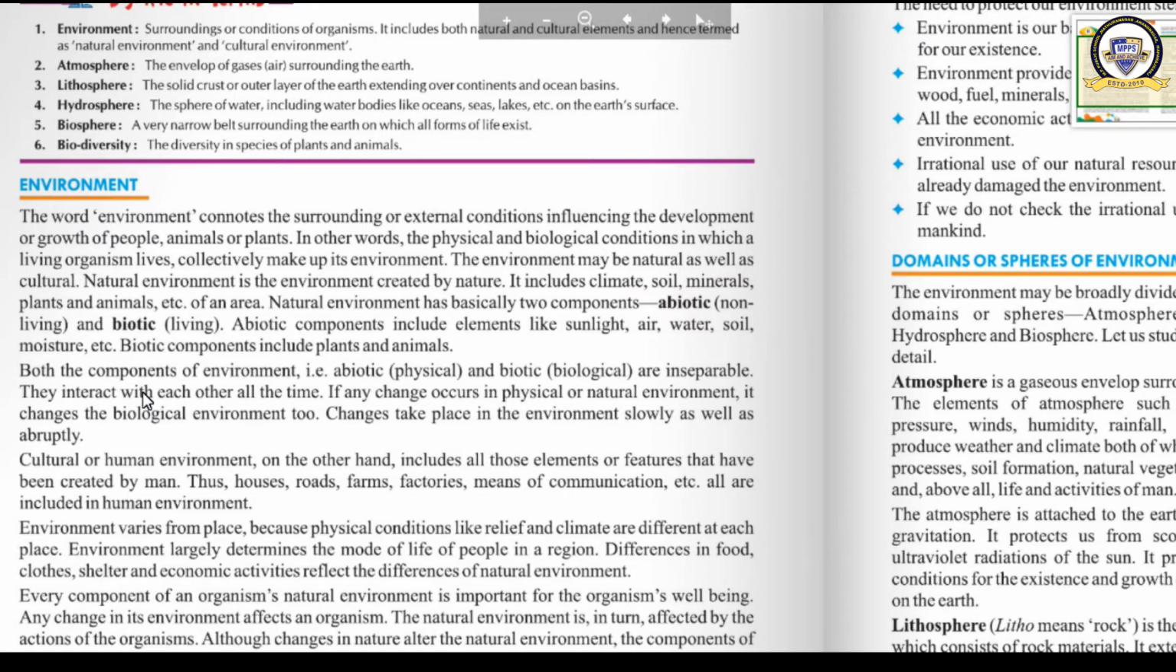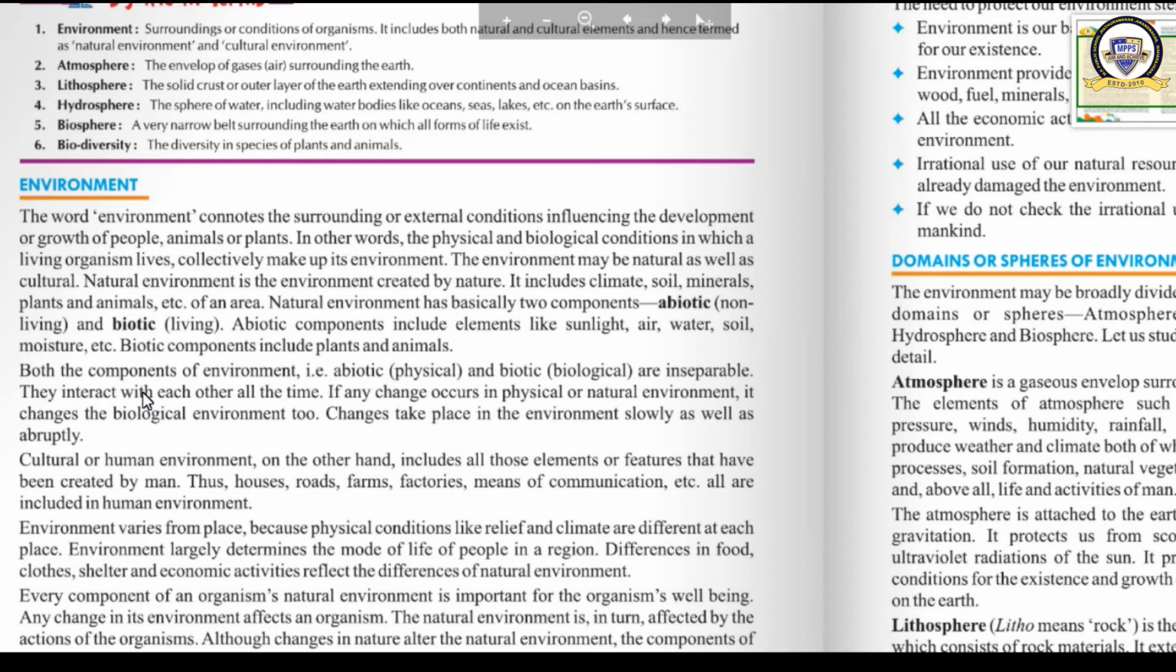We will not get water to drink. We will die. It means that there is a connection, there is a relation between the physical and biological components. They always are inseparable. They always interact with each other. They don't have their separate identity. So you have got it. Okay. I told you an example that if any change occurs in the physical environment, that affects the biological environment also.